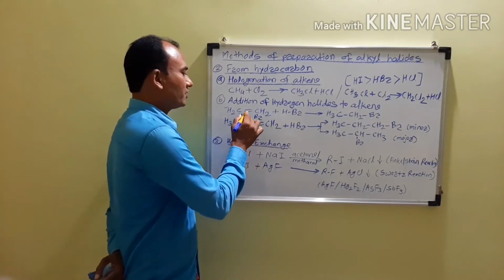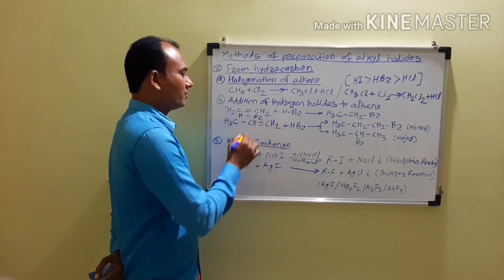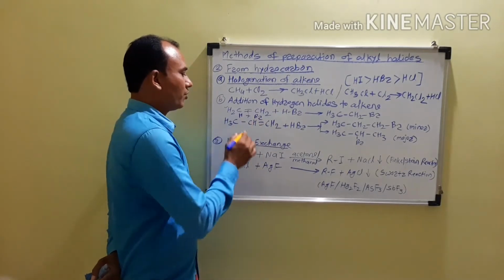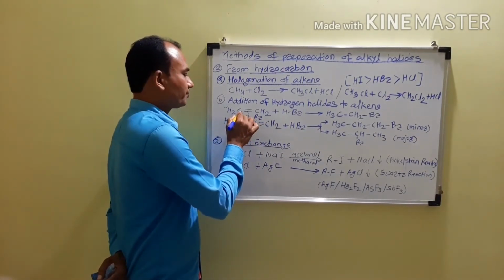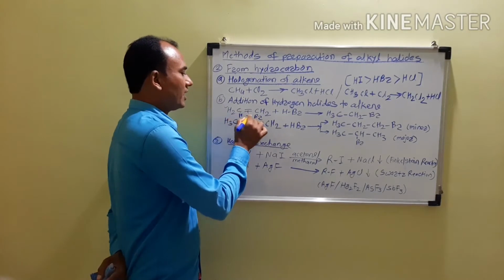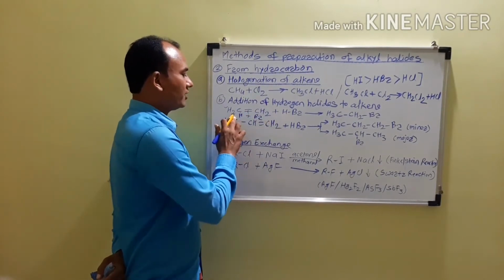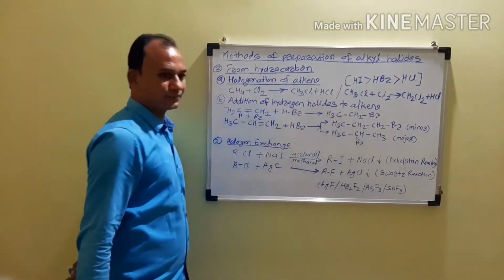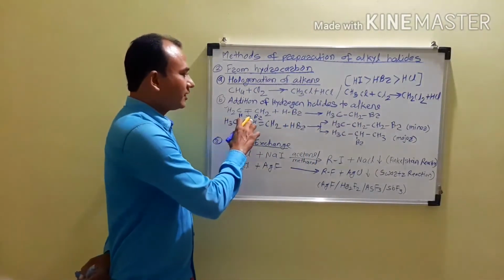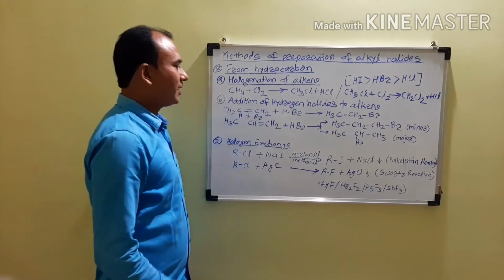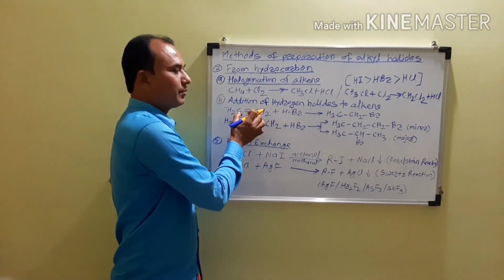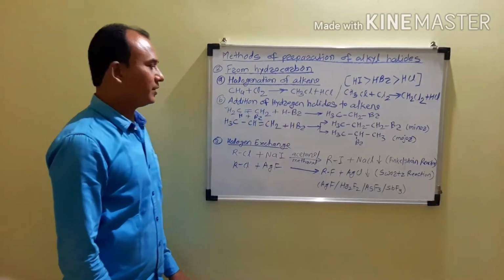In that case, what happens? There will be a breaking of the pi bond. There will be a breaking of the bond between the hydrogen and the bromine, and there will be formation of bonds between carbon and hydrogen and carbon and bromine, and therefore it will become CH3CH2Br. Okay. So the product obtained by the addition of hydrogen bromide across the multiple bond is CH3CH2Br.